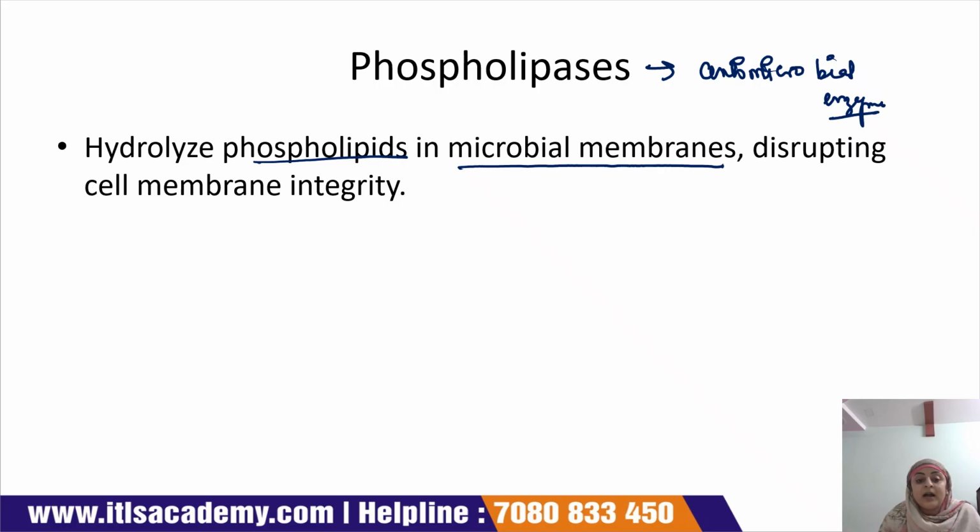These phospholipids are present in the microbial membrane, and when phospholipases are applied, they hydrolyze the phospholipids. When the phospholipids are hydrolyzed, it disrupts the cell membrane integrity, due to which the death of the microorganism occurs.